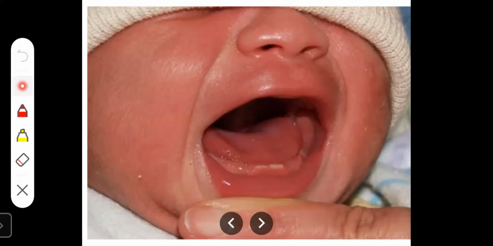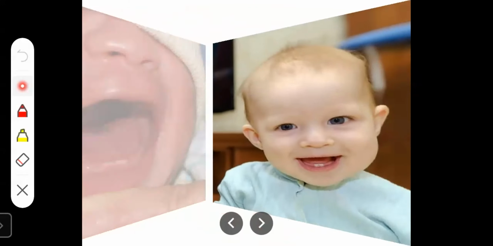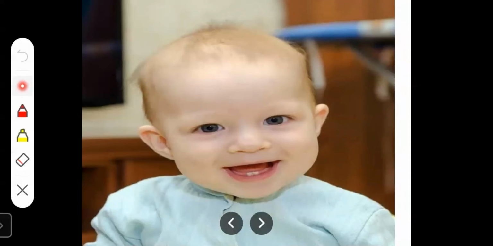These teeth are called milk teeth. The first teeth which the baby is getting are called milk teeth. They are also called baby teeth and primary teeth.